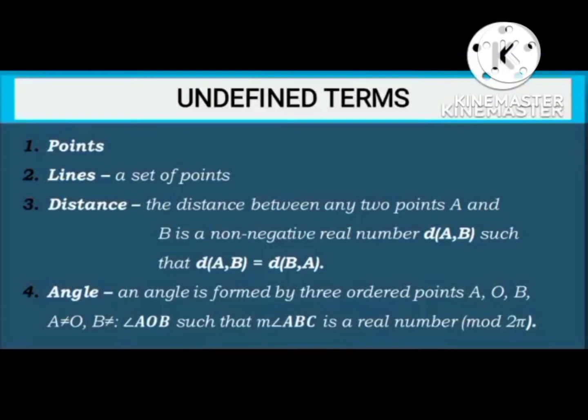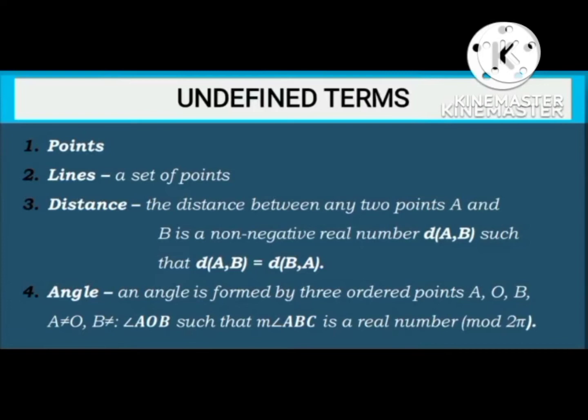So, in Birkhoff's model for Euclidean geometry, here are the four undefined terms. First is the point. We know naman kung ano yung meaning ng point. The second one is the line, which is defined as a set of points. The third one is the distance between any two points A and B, a non-negative real number, distance AB, such that distance AB is equal to distance BA. Also, kahit pagbalik-balik ta rin yung dalawa, mag-equal, they are similar to each other. The fourth one is the angle.